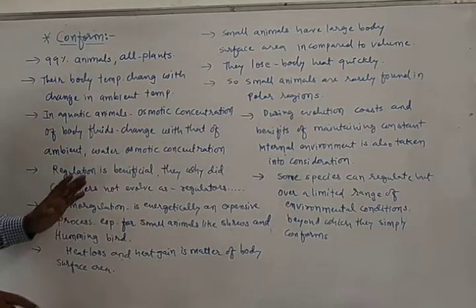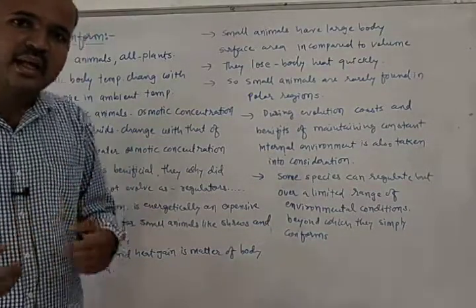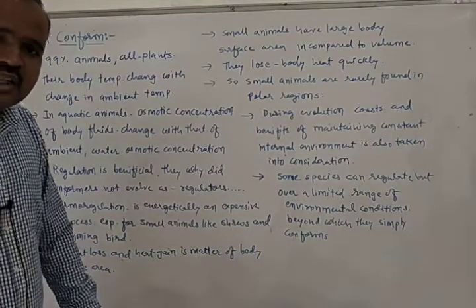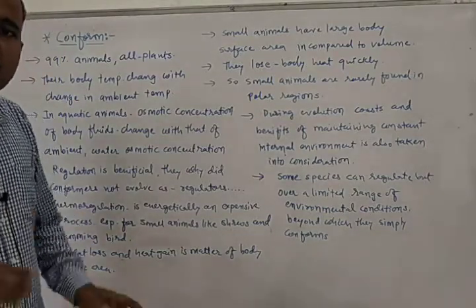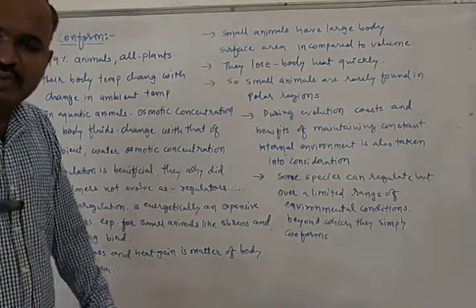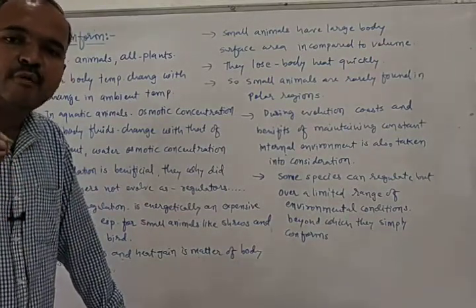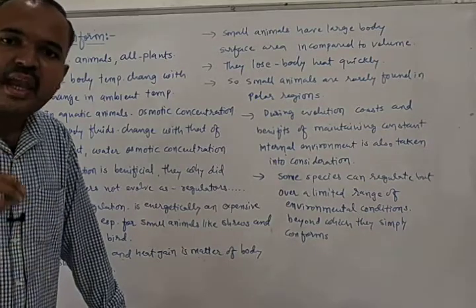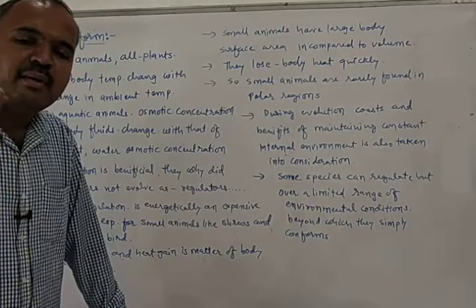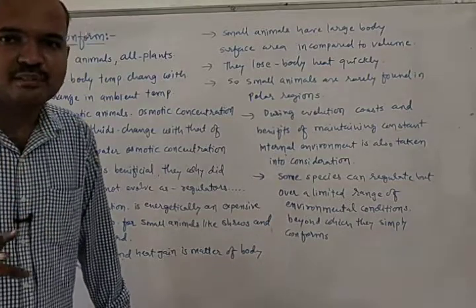Now a question may arise in our mind: regulation is more beneficial than conformation, then why did conformers not evolve as regulators? We saw initially that regulation is the best kind of response to the abiotic factor, because it allows the physiological functions and metabolic reactions to occur at maximum rate, because of which the fitness of the organism is increased.